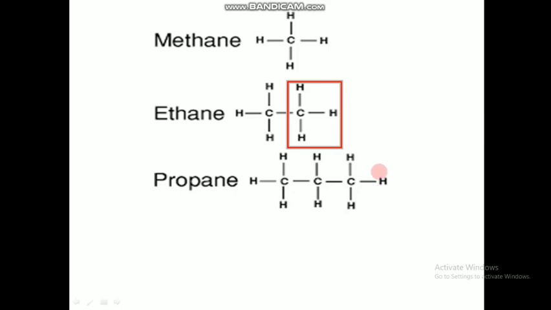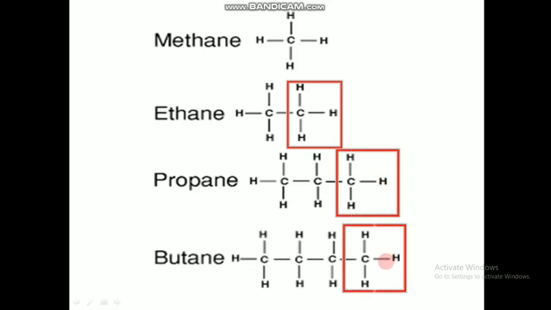And if we substitute this also, we will get the next one, which is butane. So CH3, CH2, CH2, CH3. That is the butane compound. Like that, we can continue as much as we want. Now the question is, without writing the structure, can we guess the number of hydrogens attached to carbon? Yes, we can. That is what we are going to study now.